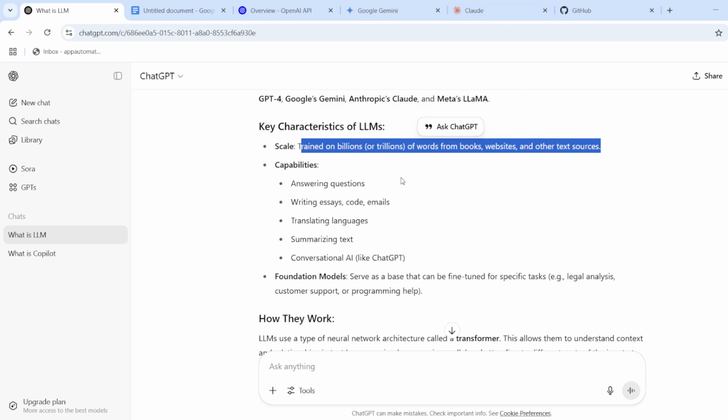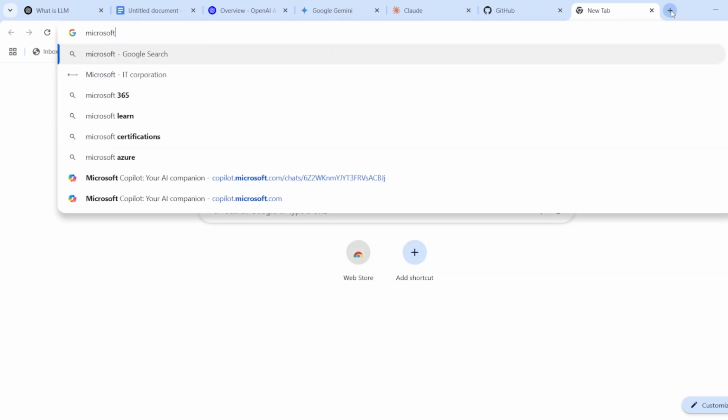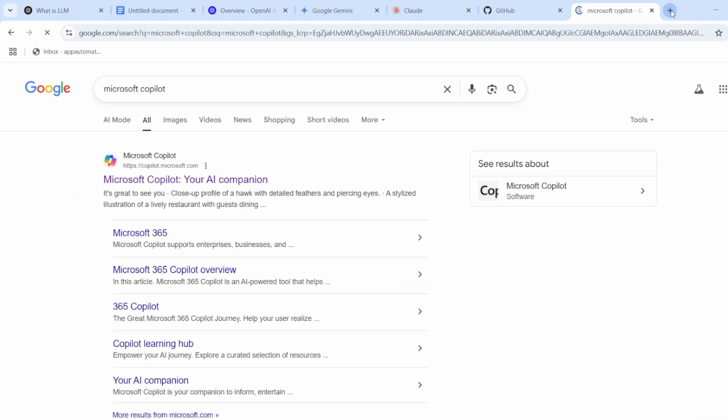Now there are some AI assistants which are built on top of these LLMs. Let's talk about two popular ones. One is Microsoft Copilot. As the term suggests, what is a Copilot? A Copilot is something which assists you. Microsoft Copilot is an AI assistant.